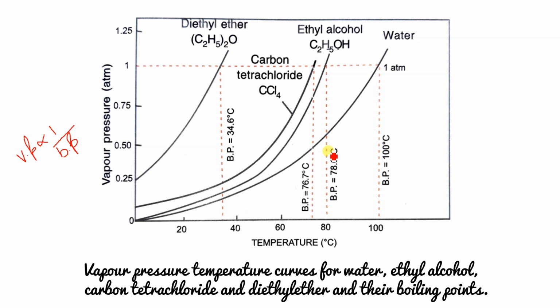And if the question is, at 80 degrees, which one will have the highest vapor pressure? What will be your answer? The one having the lowest boiling point will have the highest vapor pressure, isn't it? So diethyl ether will have the highest vapor pressure at 80 degrees Celsius. So this question can also be asked.